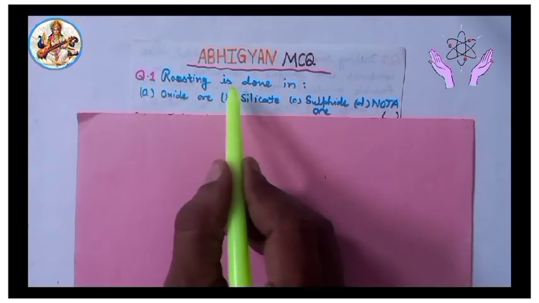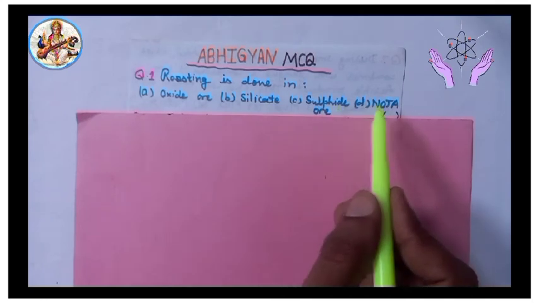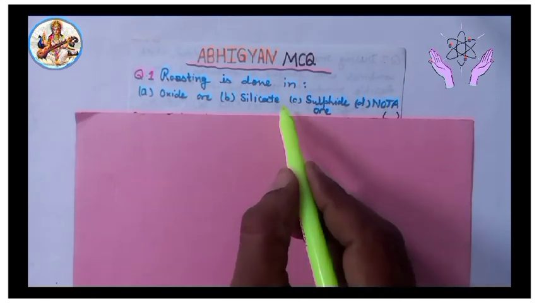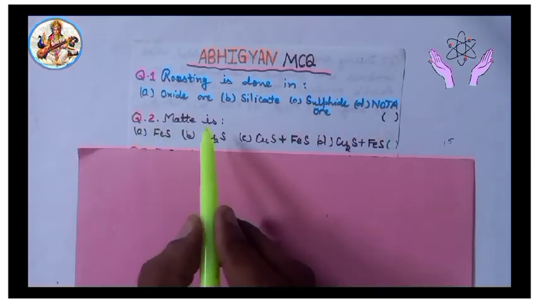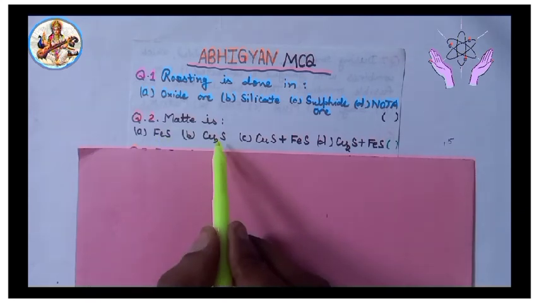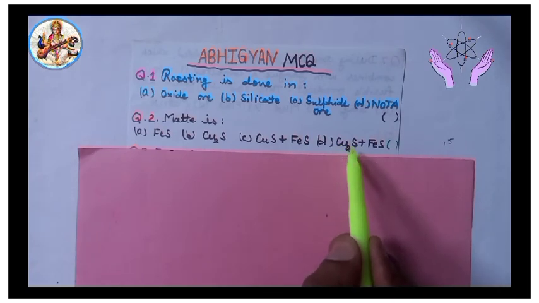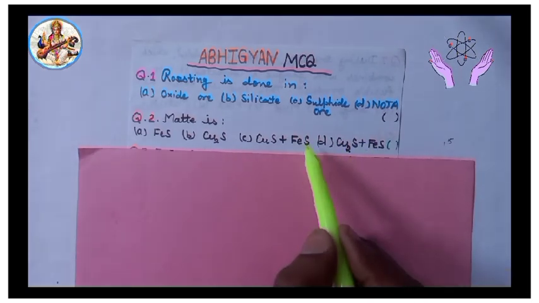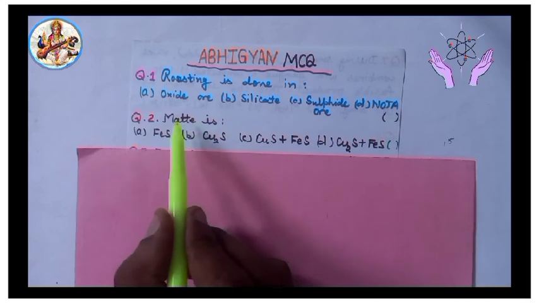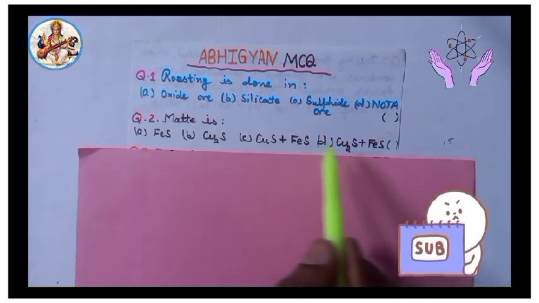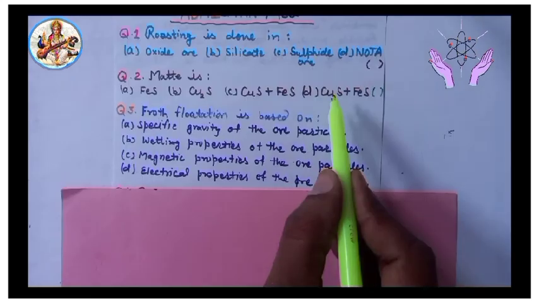Now we take some important MCQs. Question first. Roasting is done in oxide ore, silicate ore, sulfide ore, none of the above. Answer will be option C, sulfide ore. Next, second question. Matte is FeS, Cu2S, Cu2S plus FeS, or option D, Cu2S plus FeS. Answer will be option D. We know that copper matte contains Cu2S and iron sulfide. So answer option D.